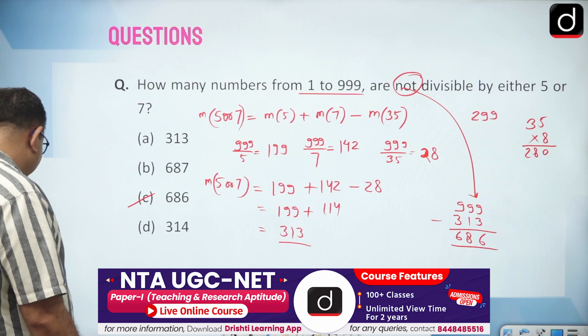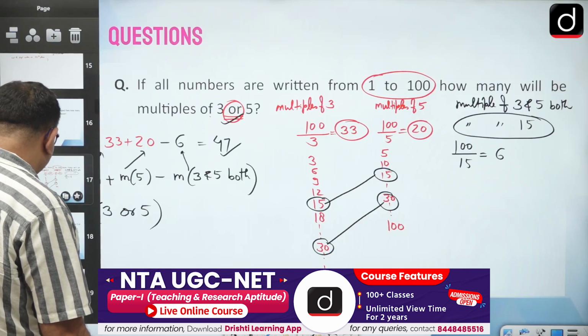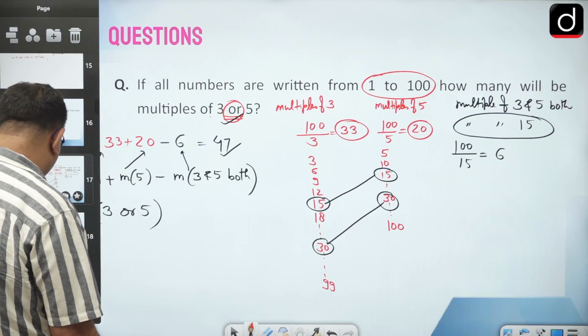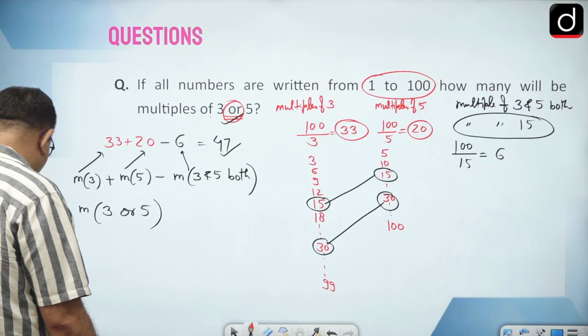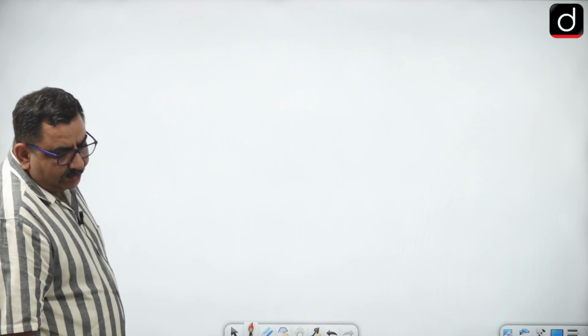Okay, now another thing: what is a perfect square, what is a perfect cube. There are certain properties of perfect squares. So what is a perfect square?